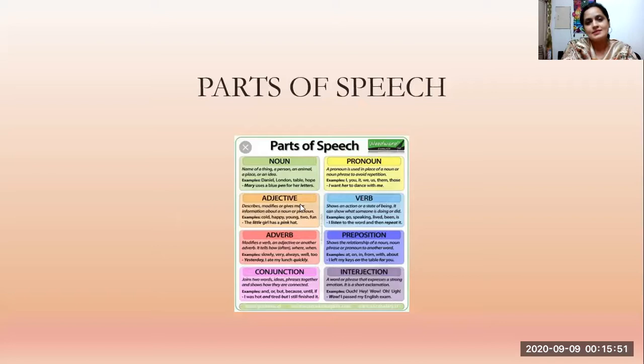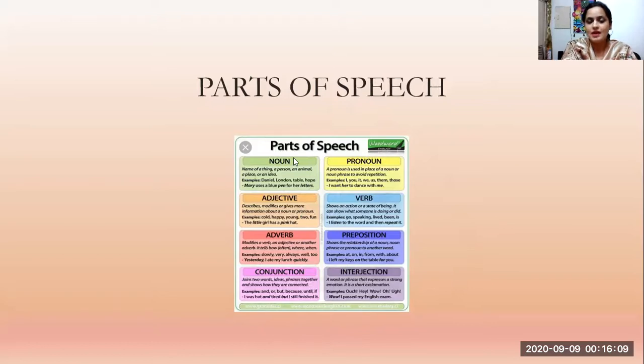Okay, so we see that in one sentence, different parts of speech can be used. So these are the different parts of speech: noun, pronoun, adjective, verb, adverb, preposition, conjunction and interjection.